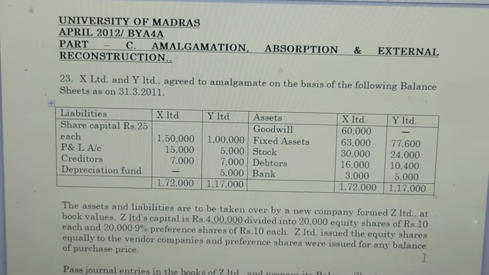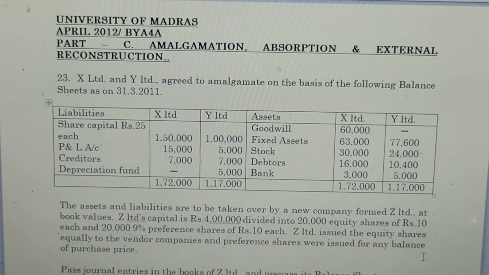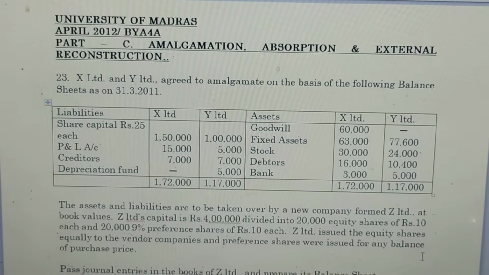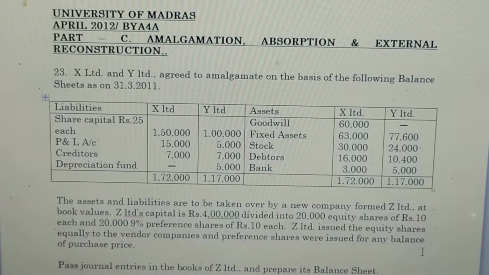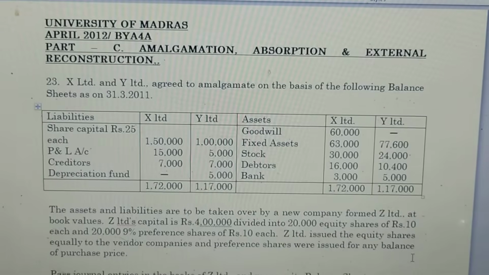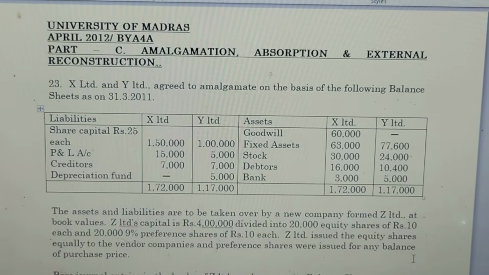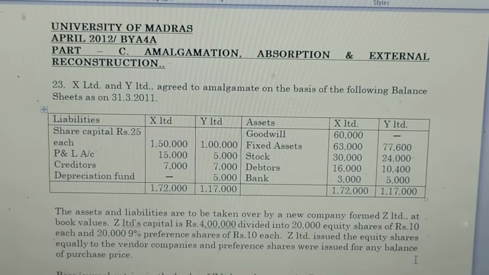Hello everyone, we are going to discuss the previous year question of Corporate Accounting 2 from University of Madras, April 2012, Part C. The subject code is BYA4A. This question's chapter is Amalgamation, Absorption and External Reconstruction. The question number is 23. Let me read the question.